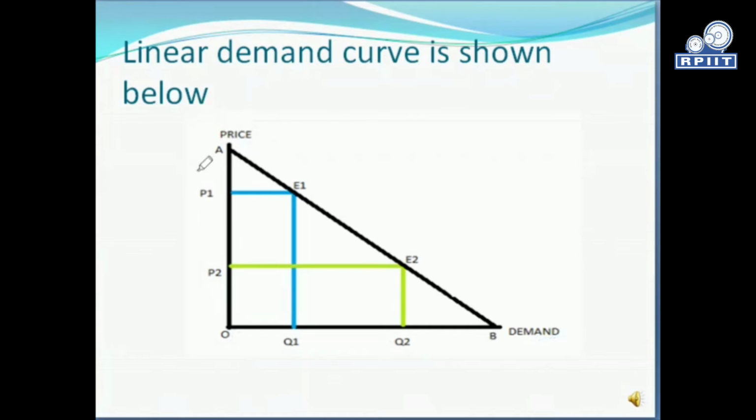Let's suppose that the price was P1, then the quantity demanded at that time was Q1.